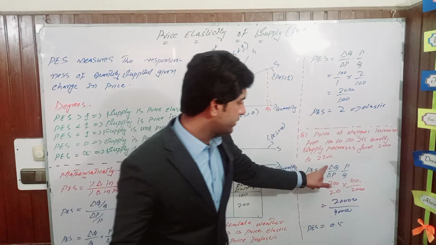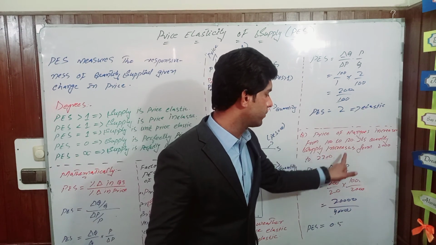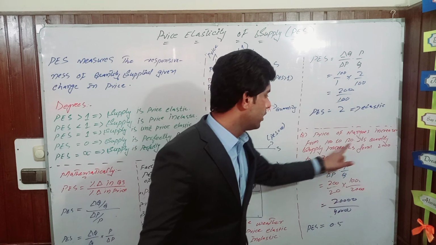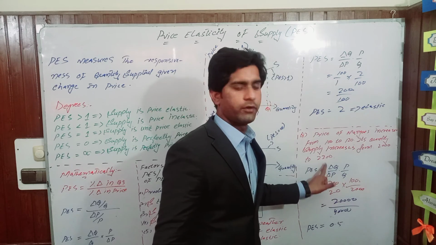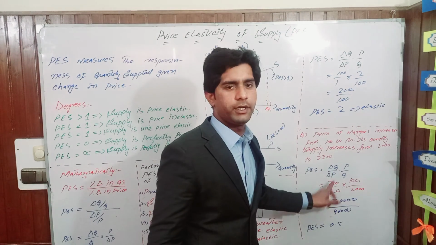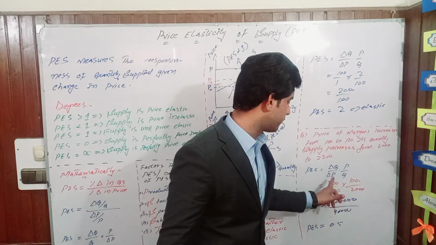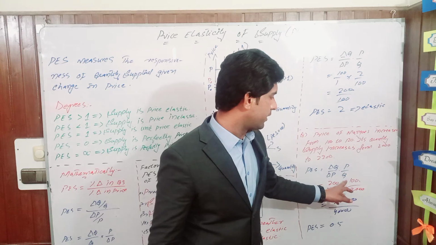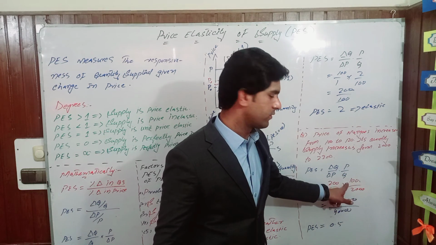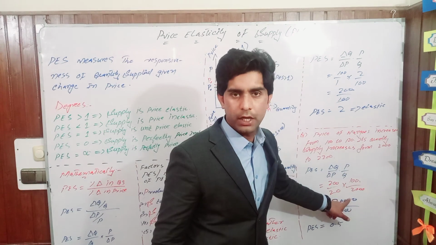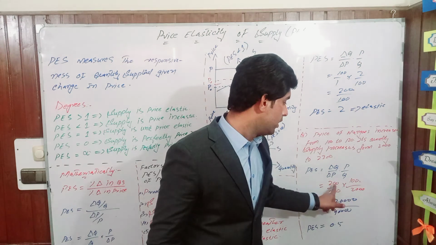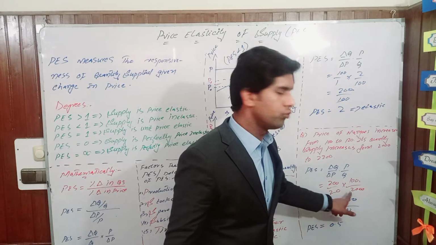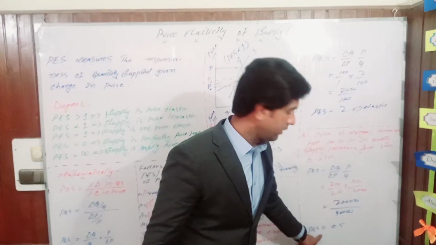As we know, change in price from 100 to 120 is equal to 20. Change in quantity from 2000 to 2200 is equal to 200, divided by change in price, which is 20, from 100 to 120. Now we multiply by the original price and original quantity. Original price was 100 and original quantity was 2000. When we multiply them, 200 into 100 becomes 20,000 and 20 into 2000 becomes 40,000.